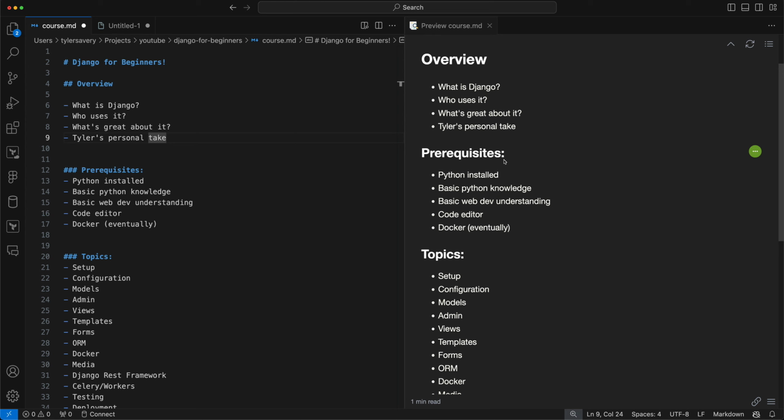But everything will apply no matter what code editor you're using, even if you want to use Sublime or Atom or something like that. Basically everything will apply. There just might be some slight differences on how you create a new file or access the terminal.